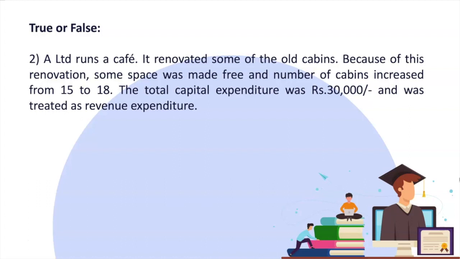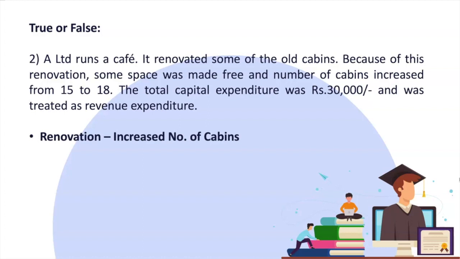Because of this renovation, the space increased, and since they have 3 additional cabins, they can earn additional revenue in the future. It means this is resulting in additional future revenue earning capacity. Anything that gives future benefit, we say asset, and anything that is going to improve the future earning capacity, or that is going to give future earning capacity, that will be treated as capital asset. Okay, so look at this.